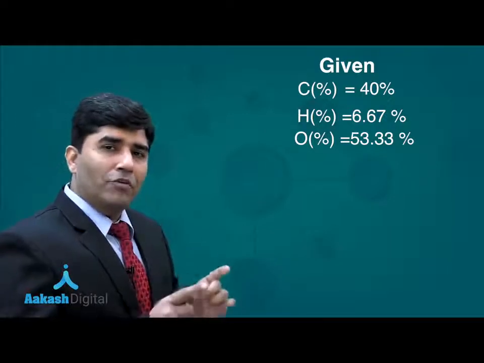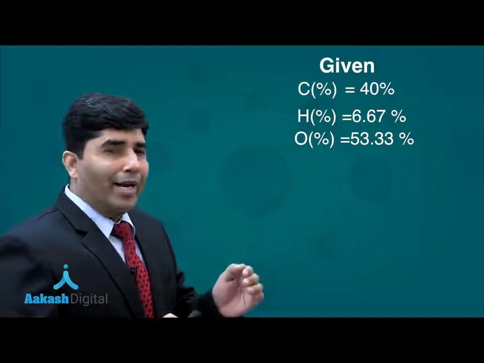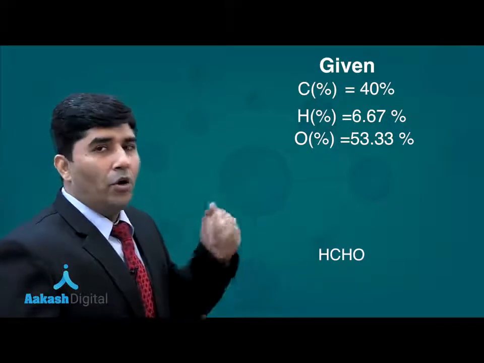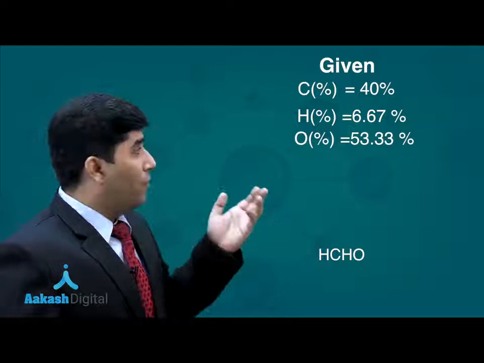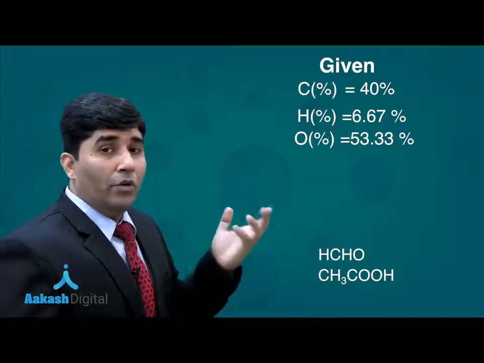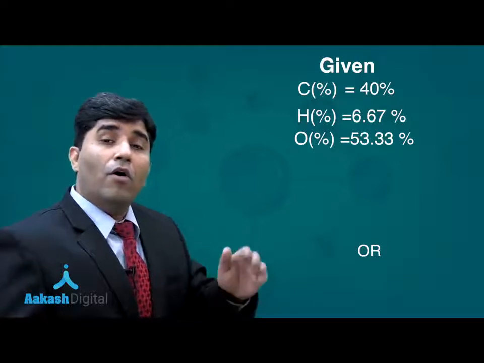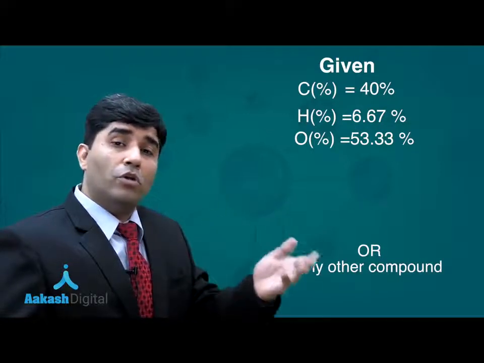If you find out the formula, you can get the formula of formaldehyde, or of acetic acid, or of glucose, or of any other compound also.